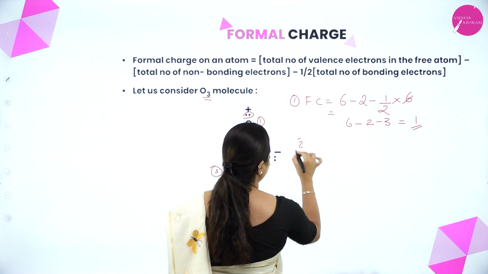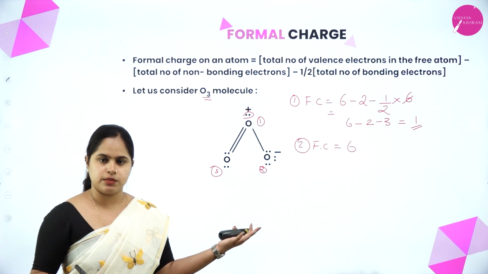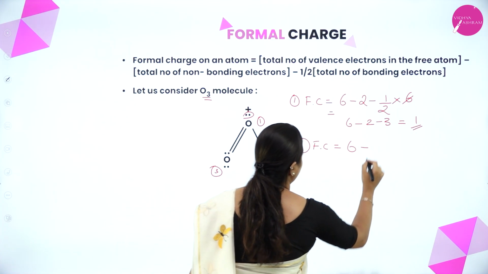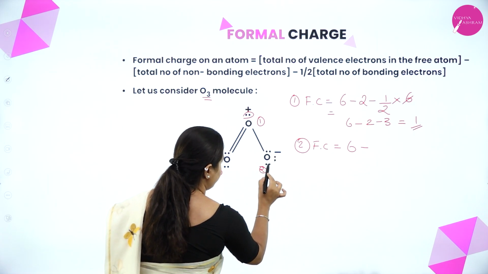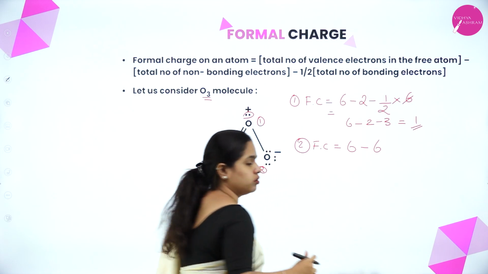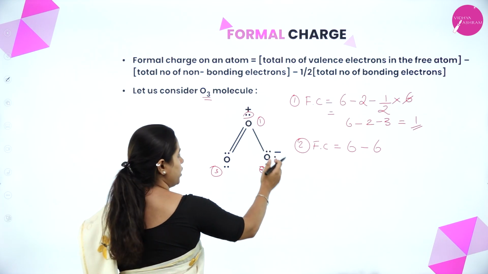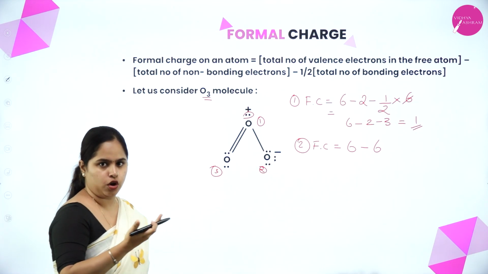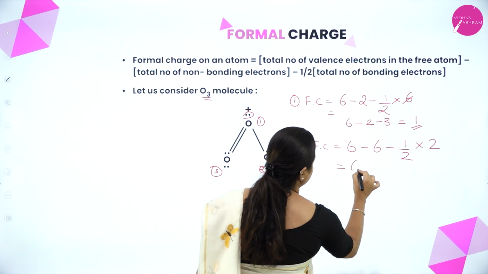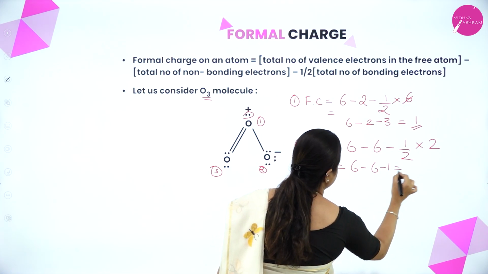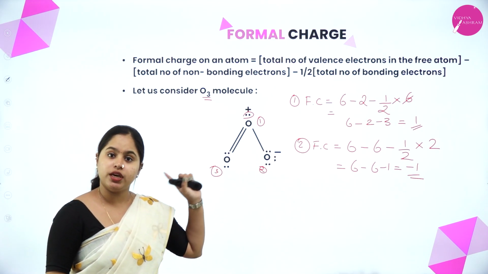Now what about this oxygen atom? We are moving to the second oxygen atom. So what is formal charge? It is equal to the total number of electrons in free atoms, which is here also 6, minus the total number of non-bonding electrons. As you can see, 1, 2, 3, 4, 5, 6. There are 6 non-bonding electrons, that is lone pairs. And how many bonding electrons are there? 1, 2. This is only showing a bond here, right? It's not having a bond with any other oxygen. So that is 1 by 2 into 2 electrons. That means 6 minus 1. That gives -1 charge. So this oxygen atom is contributing a -1 charge.